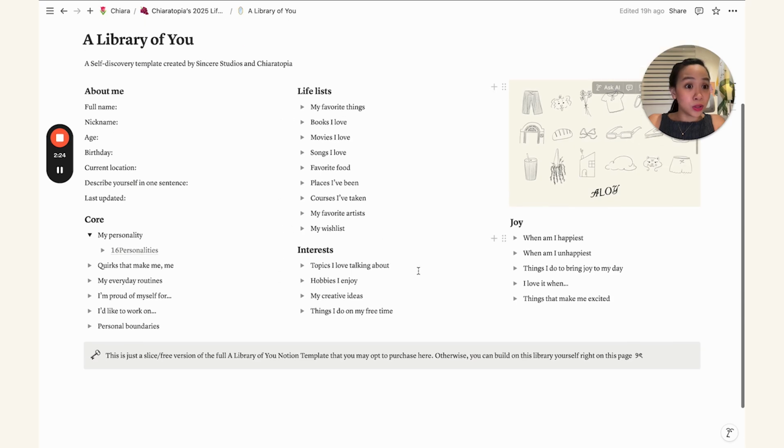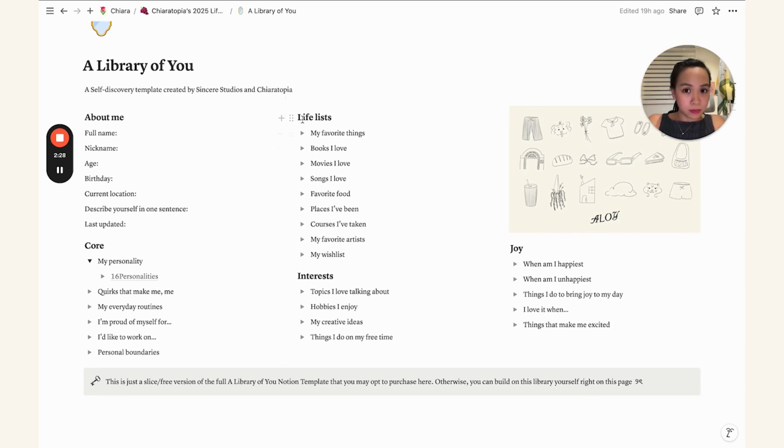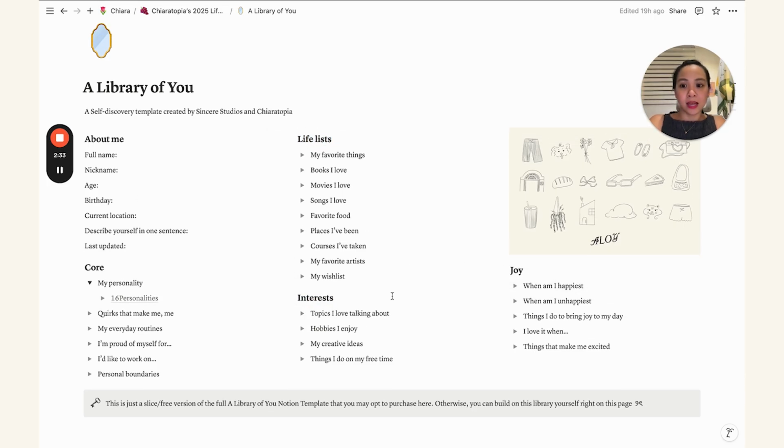So in the fuller version, there are actually more prompts and more themes like these. But for this free version for the Life Dashboard, I think this is a good starting point to get to know yourself some more. And if you want to purchase the full one in the future, you are more than welcome to do so. I will make sure to add the links later on when it's available. But yeah, enjoy filling this out.